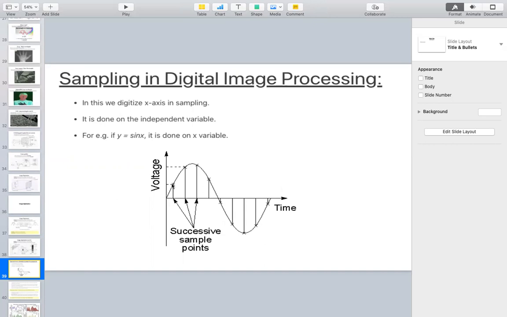So this is a value. At this point, this is a value. At this point, this is a value. I need to decide how many times I want to take the value. More samples means I take at a more granular level, or fewer samples means I take less. When I take these samples, now I have some values.